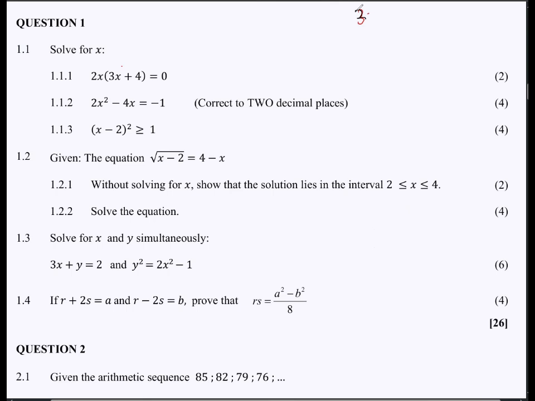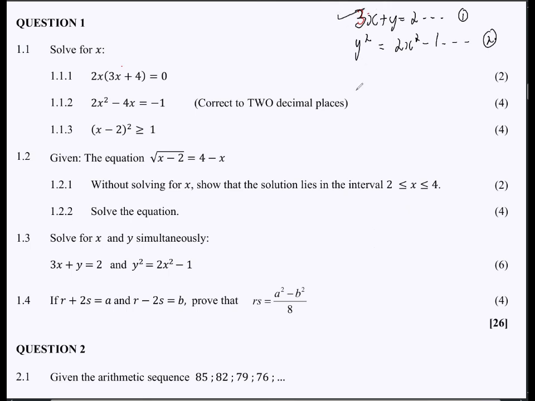So what you want to do is write this. You have your 3x plus y is equal to 2, and then you label it equation 1. Then you write the other one, y squared is equal to 2x squared minus 1, and you label it equation number 2. Right. Now, at this point, what do you want to do? You want to write your y as the subject of the formula.